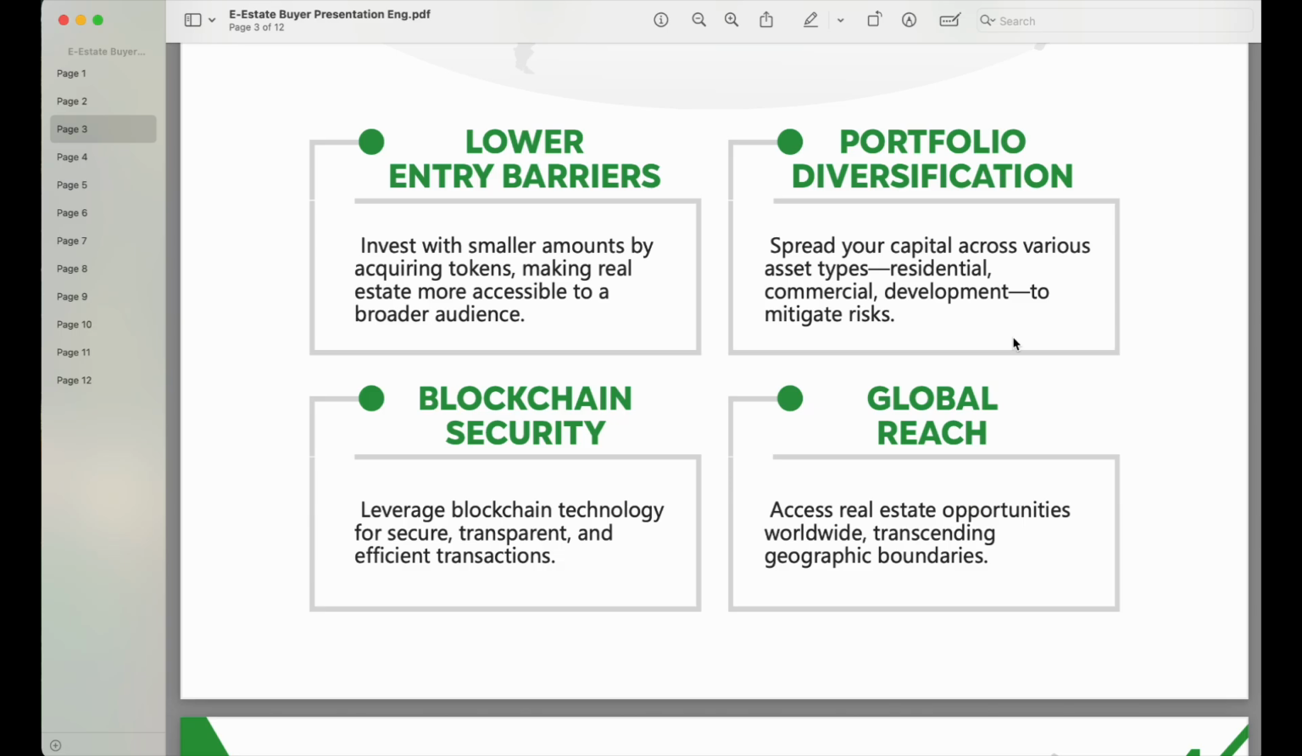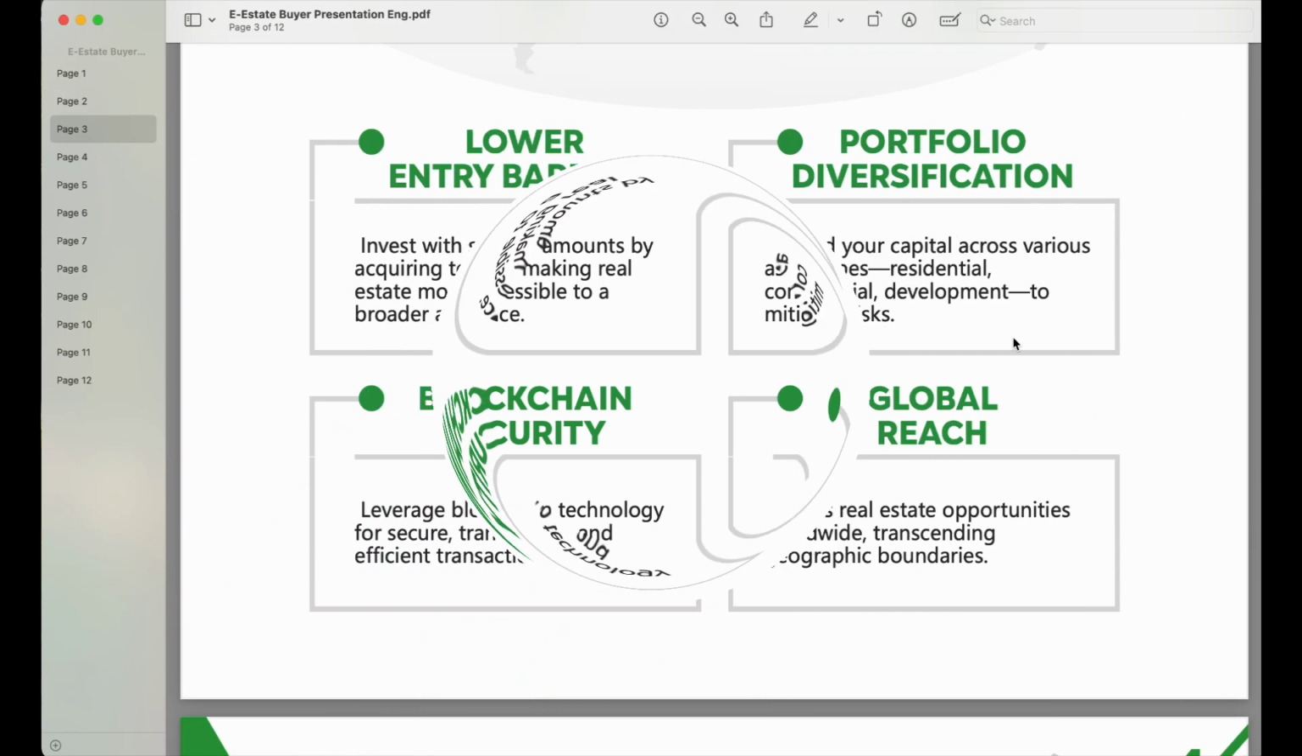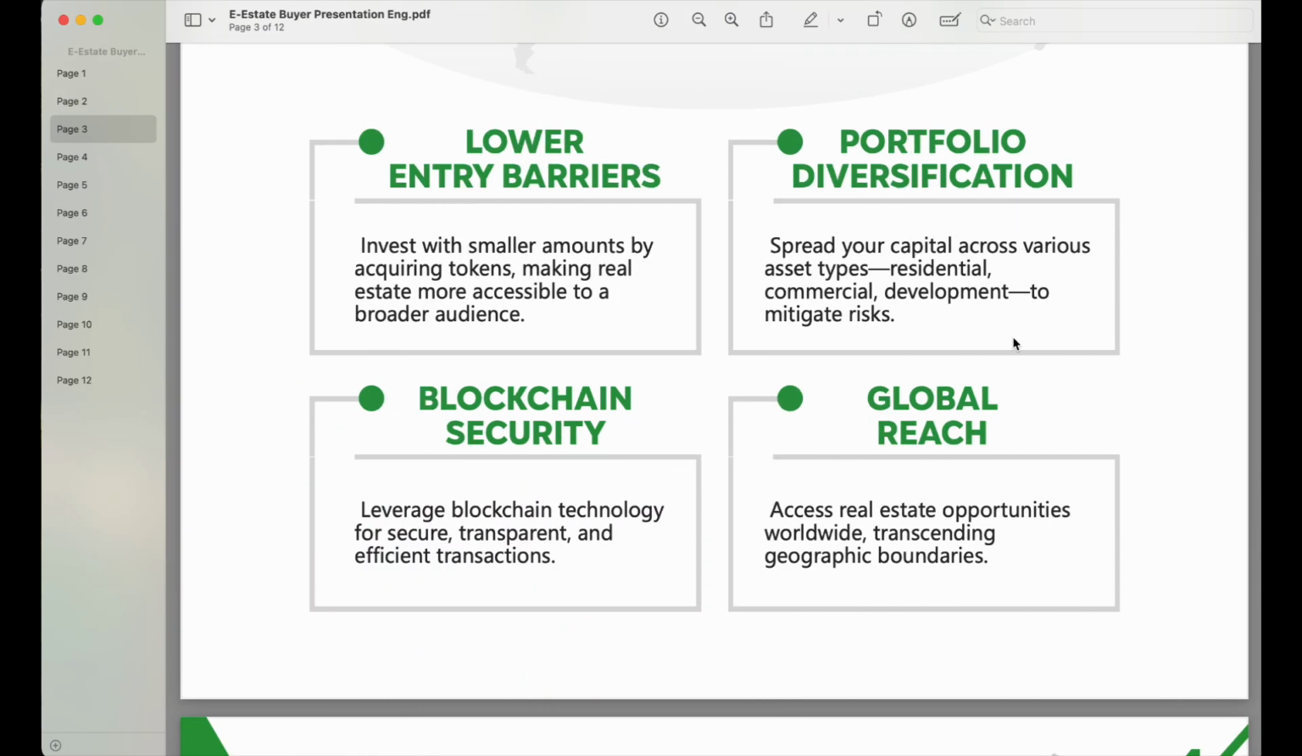Okay, so in terms of the blockchain security, as I mentioned before, the whole platform is backed up by blockchain technology, and they are of course leveraging on it for secure, transparent, and efficient transactions. In terms of global reach, as I explained before, you have the opportunity to even own a fraction of real estate worldwide.